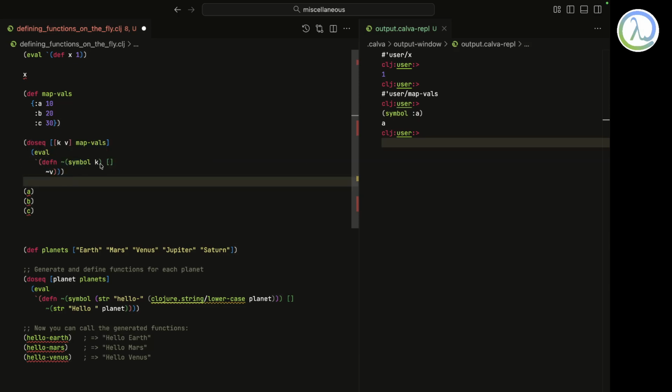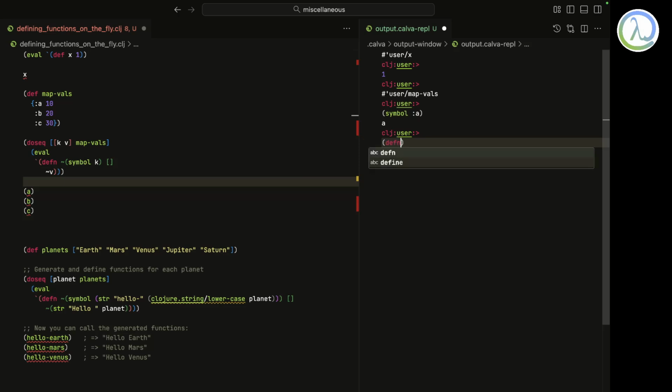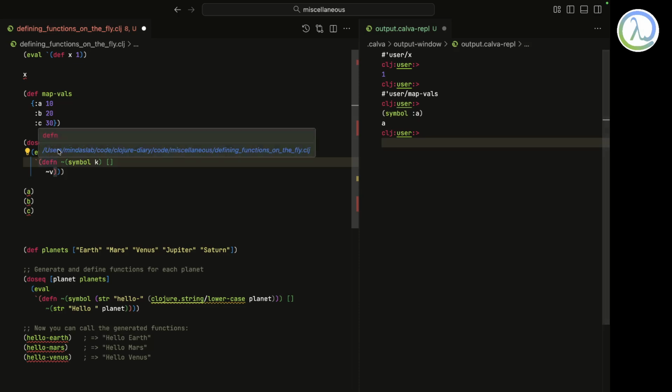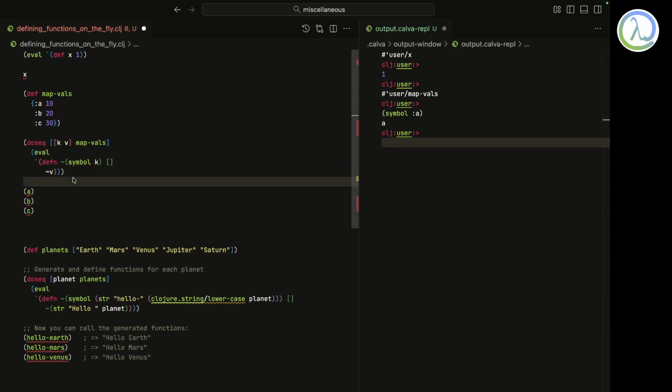So now everything gets passed over here. What really gets passed is defn, right? Defn, symbol of this keyword :a, and then the value. The value is 10. So that's what actually gets passed to eval, right? And of course, you quote it so that it doesn't execute. But now when it passes to eval, of course, it's a list, so it gets executed. So now, yeah, this is done for a.